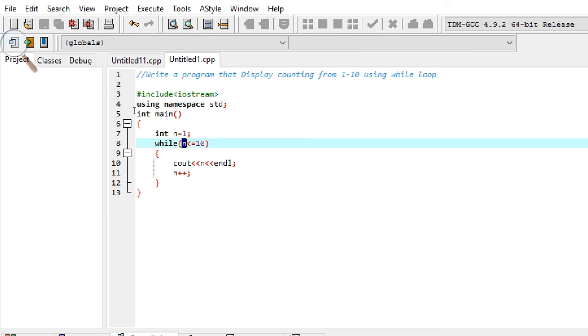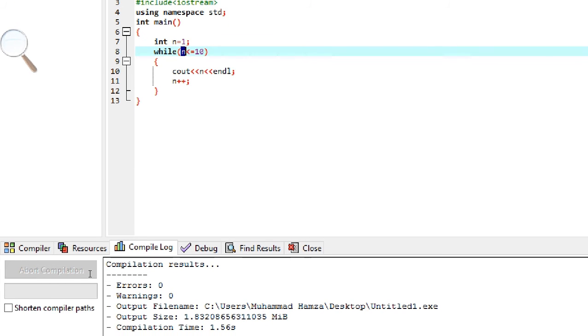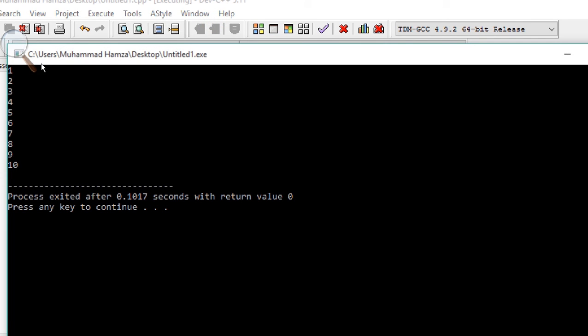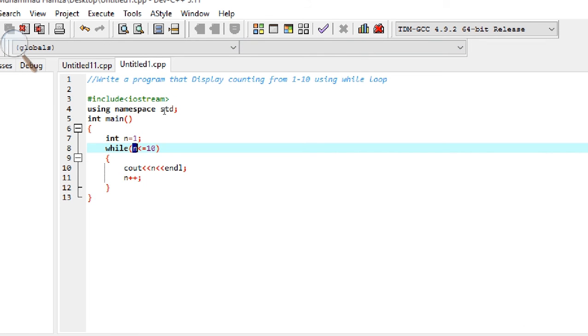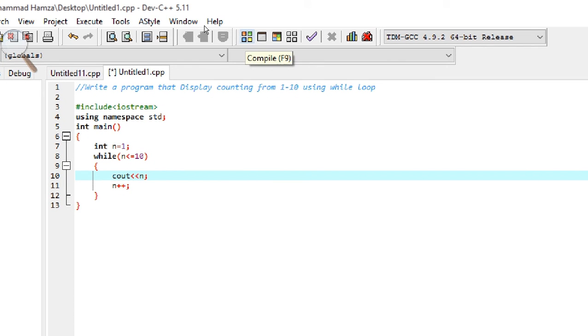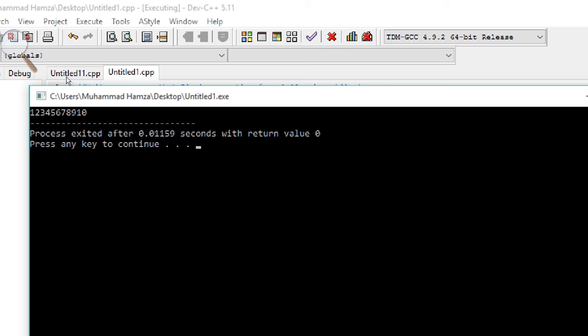Now compile. 0 errors, 0 warnings. Run: 1 2 3 4 5 6 7 8 9 10. So here it displays the values from 1 to 10. If we didn't write endl here for the next line, it would be displayed straight in one row, the whole counting from 1 to 10, like this: 1 2 3 4 5 6 7 8 9 10.